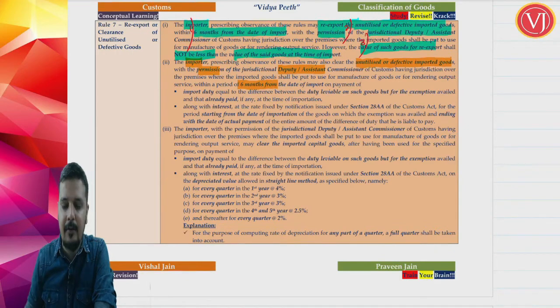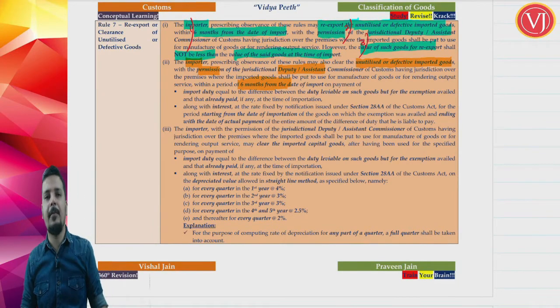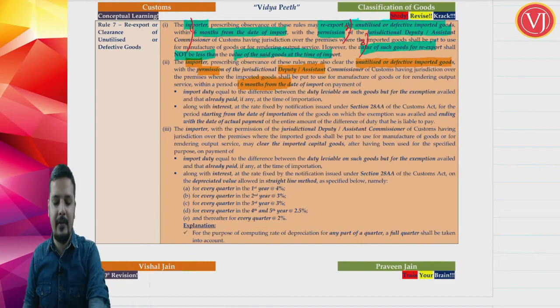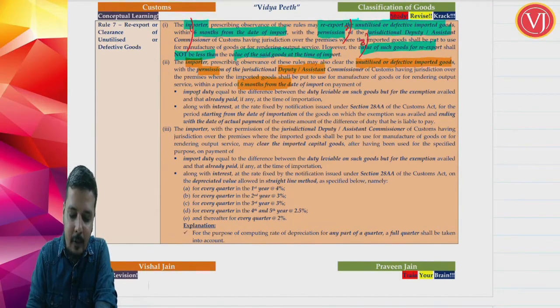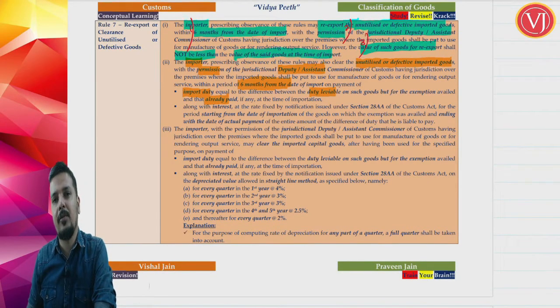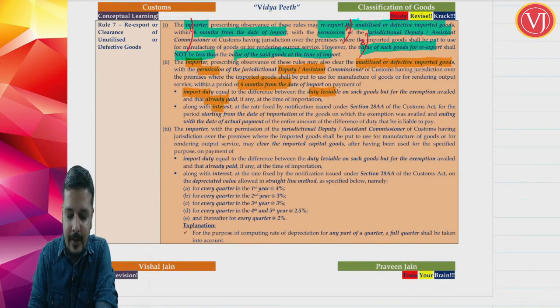Within 6 months of the date of import, I can clear it within India, since it is clear that I am not going to use it for manufacturing military uniforms. What I have to do is pay the differential import duty. What is differential duty? Import duty which would have been there without the exemption notification minus the import duty that is already paid after the exemption notification, along with interest.